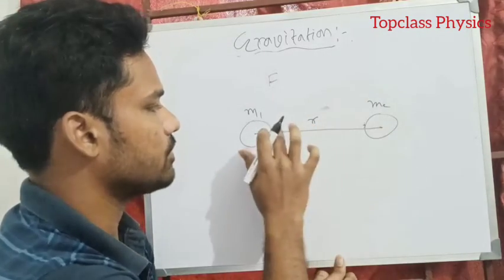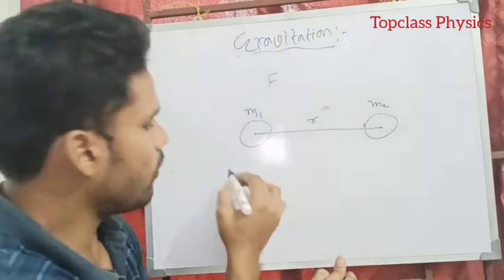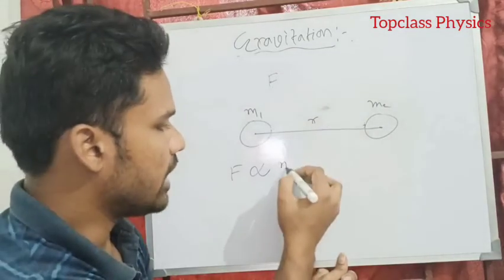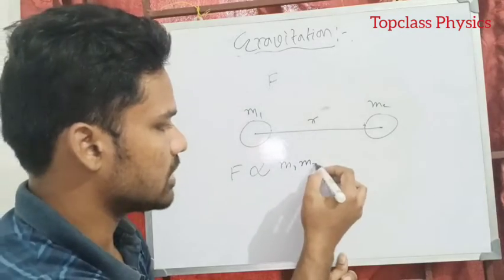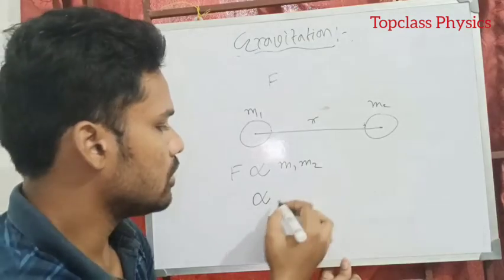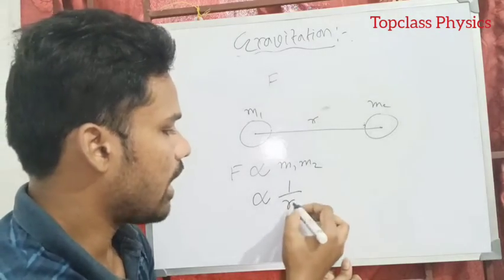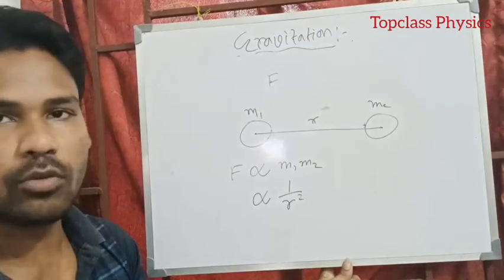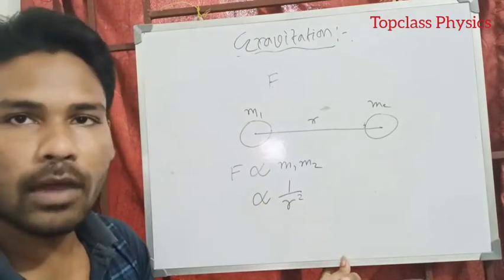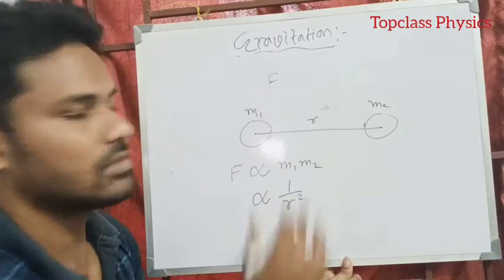Okay, just remember it. So the universal gravitational force F is proportional to the product of these two masses, M1 and M2. And force is also proportional to 1 by the distance squared. That means force is inversely proportional to R squared, the distance between these two bodies.